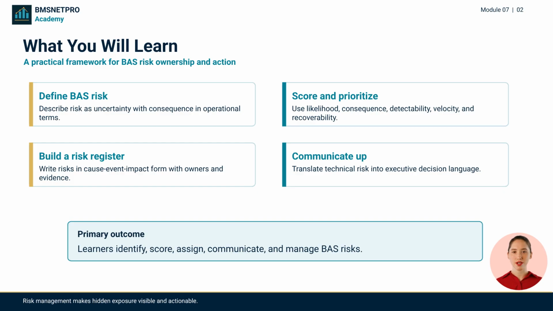This module teaches learners to identify risks, score, and prioritize them. Build a practical risk register, assign ownership, and communicate technical risk in a way that leaders can decide and fund.